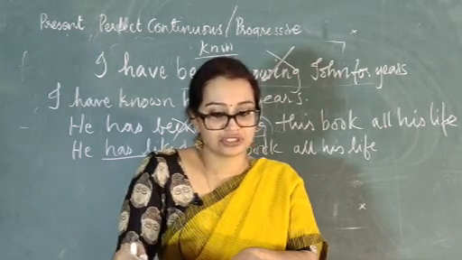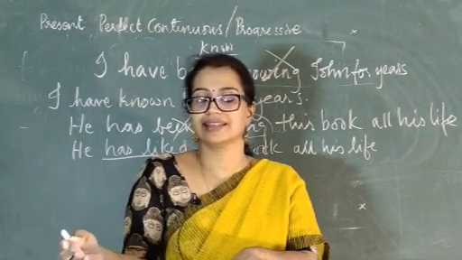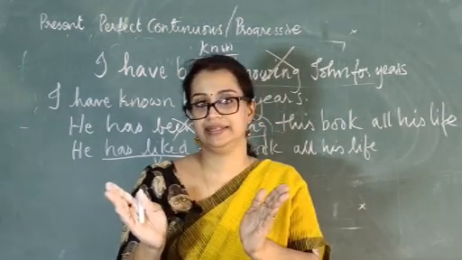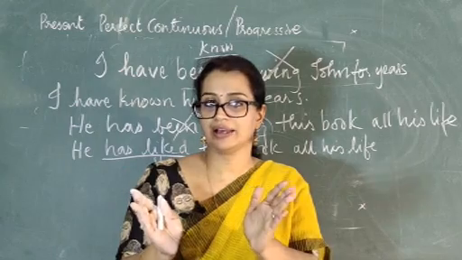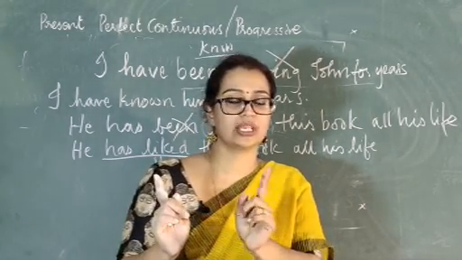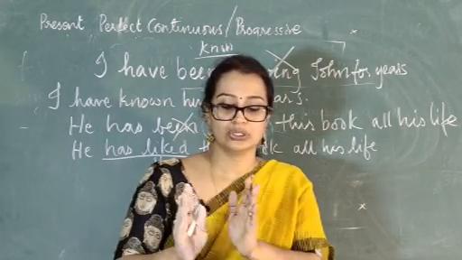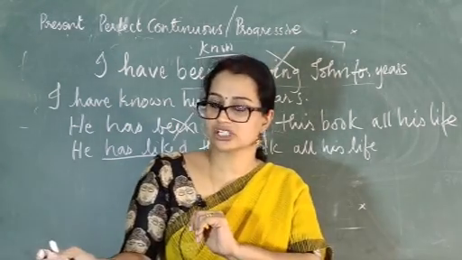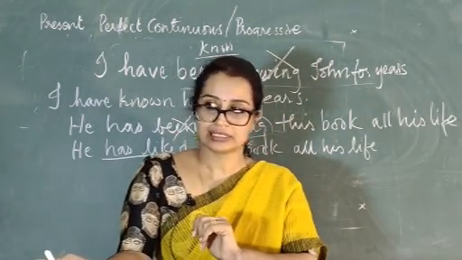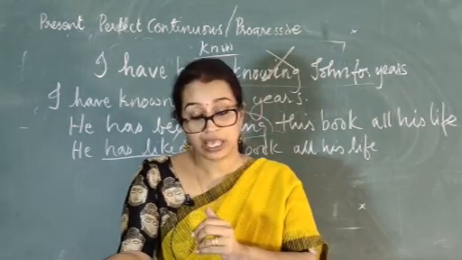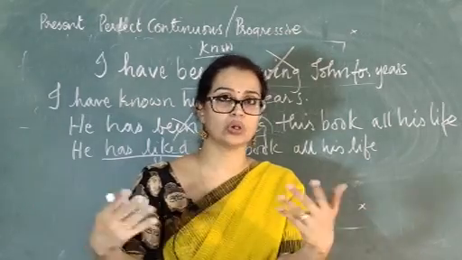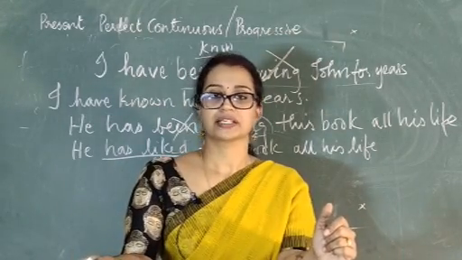I have not been learning English. So the not is inserted in between have and been. Clear? I have not been learning English. So where do you put the not? In between have and been. You have not been learning English. He has not been learning English. She has not been learning English. It has not been learning English. We have not been learning English. They have not been learning English. Or you, the whole class as a plural, have not been learning English.